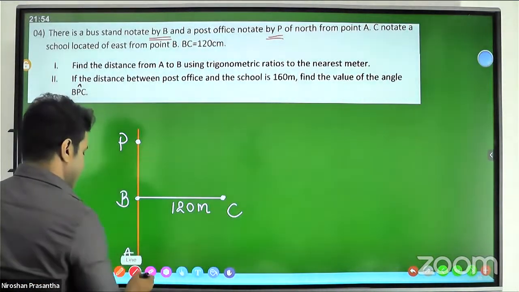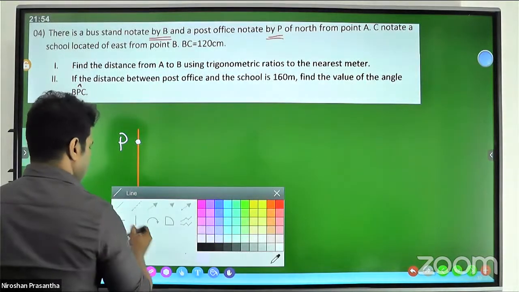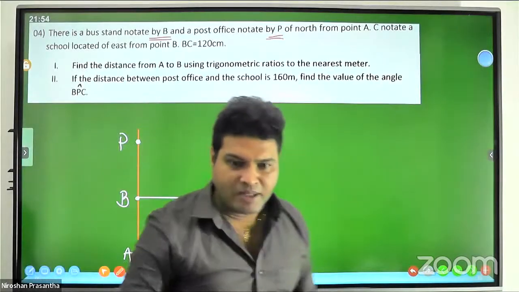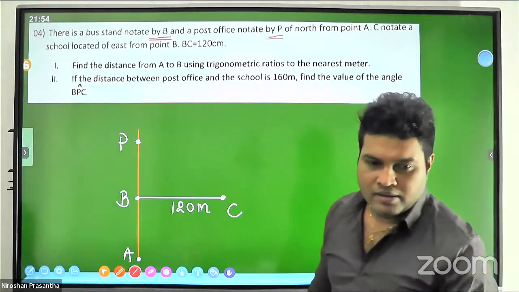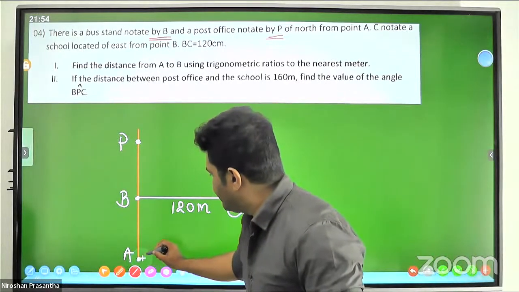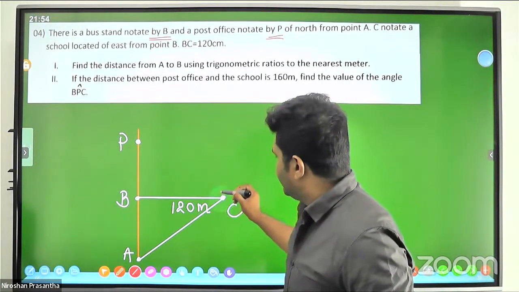Between BC and AC, angle BCA is 35 degrees.